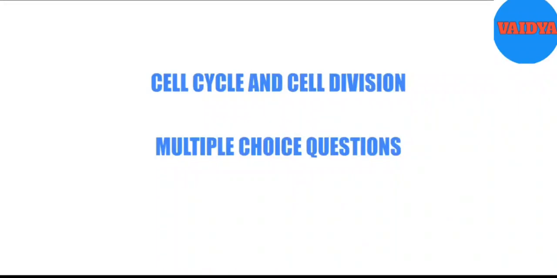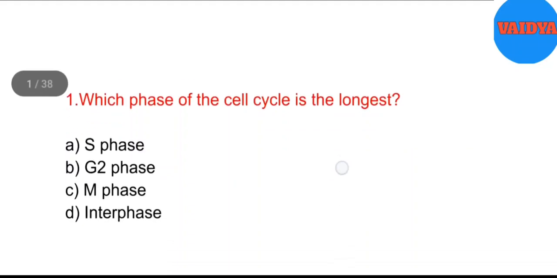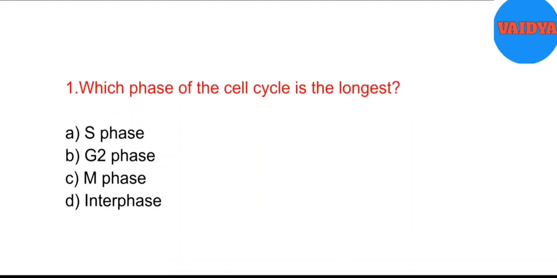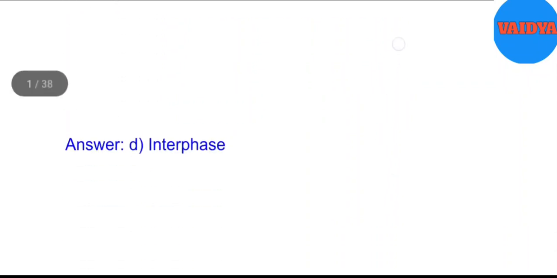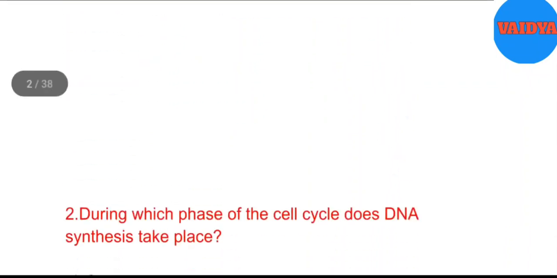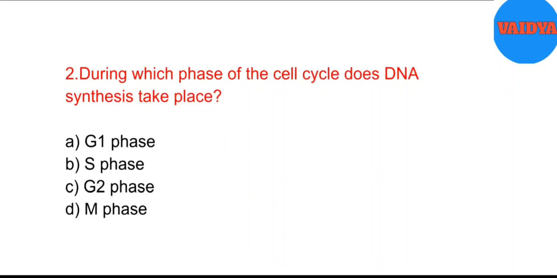Cell cycle and cell division. Top 50 multiple choice questions. 1. Which phase of the cell cycle is the longest? A. S phase. B. G2 phase. C. M phase. D. Interphase. Answer. D. Interphase. 2. During which phase of the cell cycle does DNA synthesis take place?